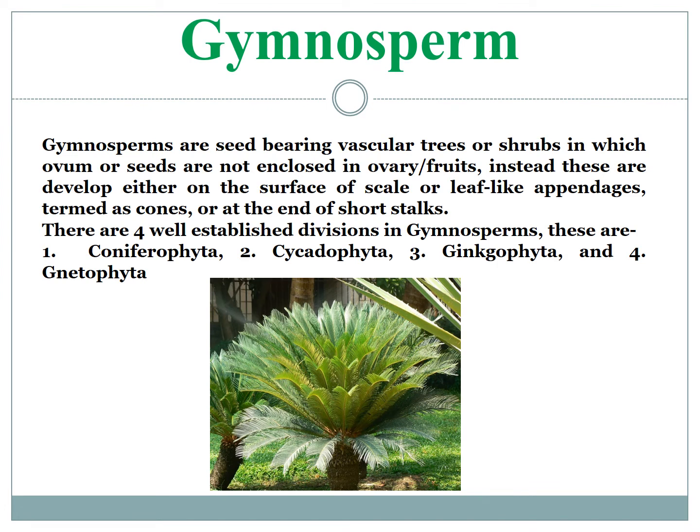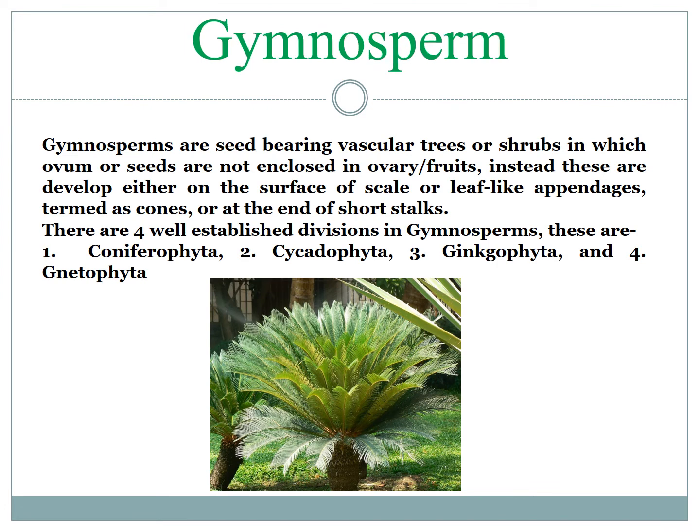So, gymnosperm. Gymnosperms are seed bearing vascular plants which may grow into a tree or shrub. In gymnosperms, the ovules and seeds are not enclosed in the ovary or fruit. Instead, they are found attached on leaf-like appendages called cones. There are four principal types of gymnosperm: the conifer group, the Coniferophyta, the cycas group, the Cycadophyta, the Ginkgophyta, the ginkgo group, and the Gnetum group, the Gnetophyta.